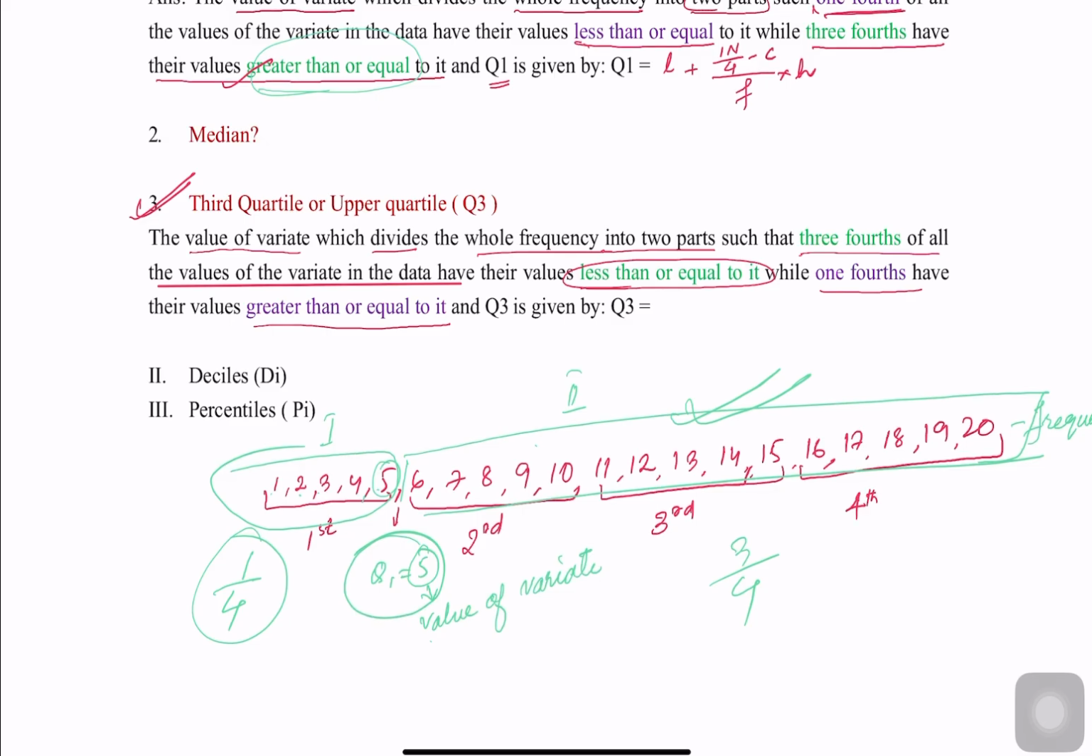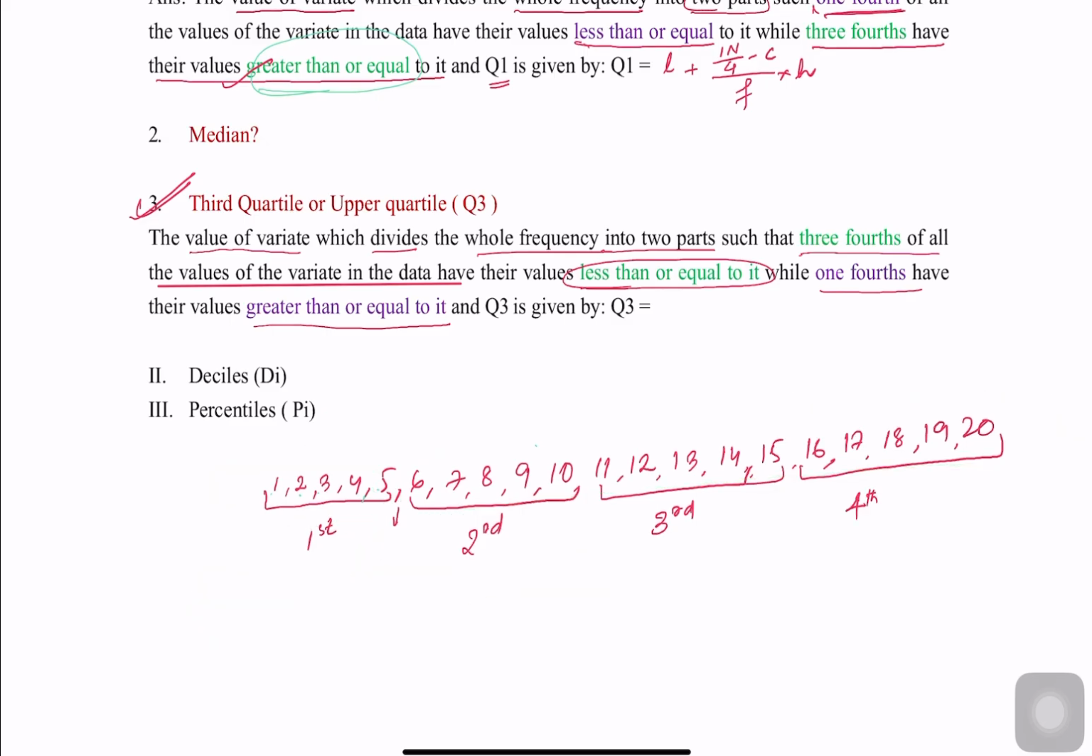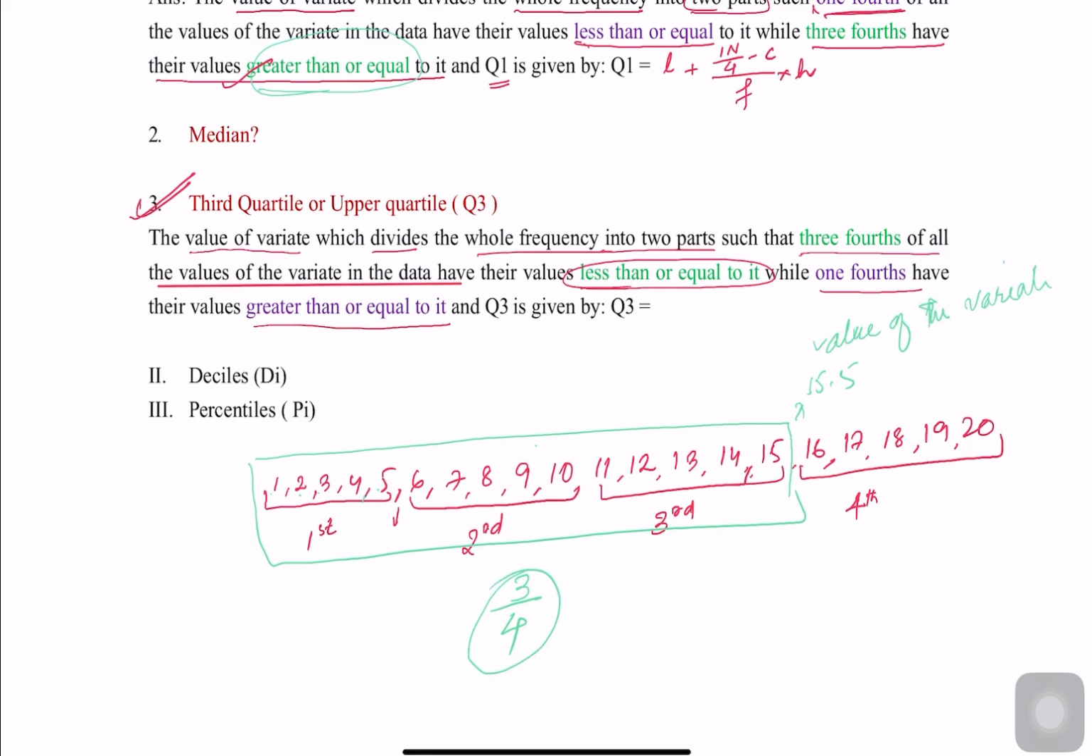Now look nicely here. Let's say here is the 3/4. This part becomes 3/4. This 3/4 is less than or equal to the value of the period, let's say 15.5. So all these 3/4 parts, 15, 14, 13, are all less than this value of the period, that is 15.5. Now how about the 1/4?